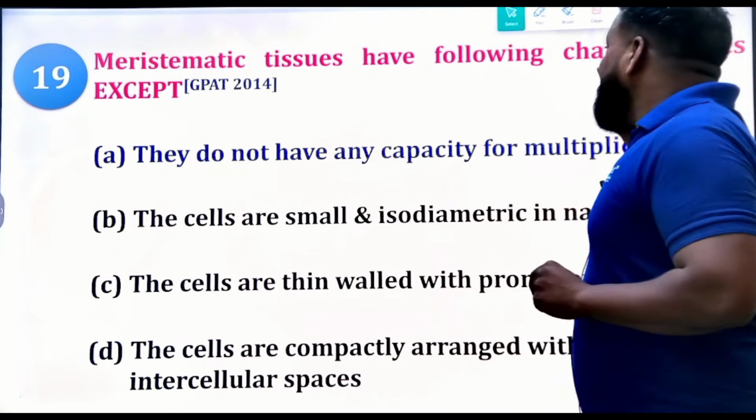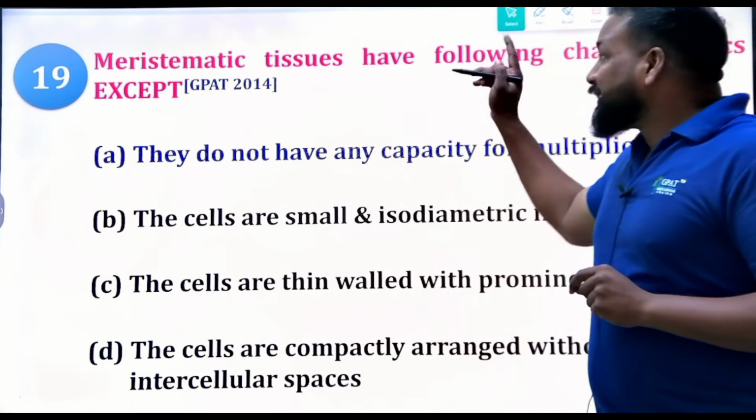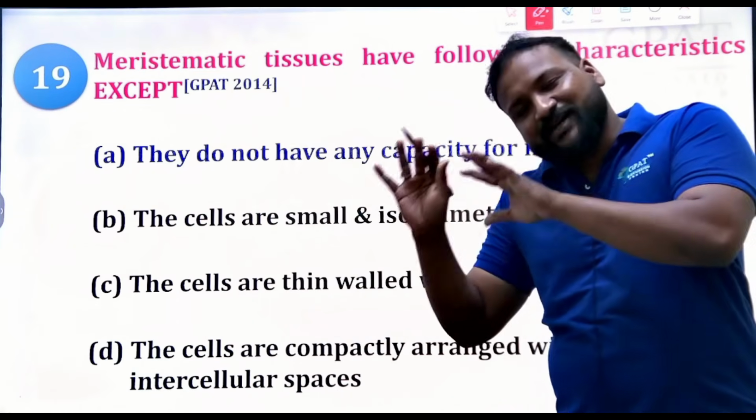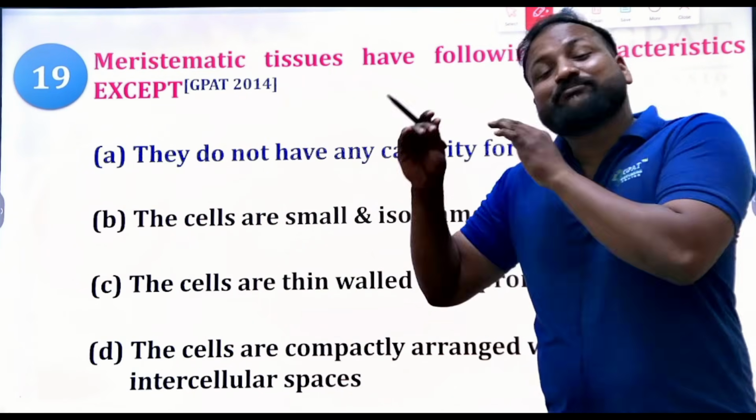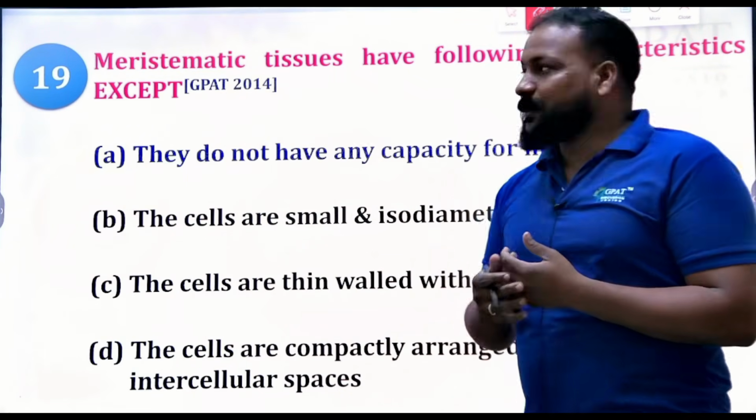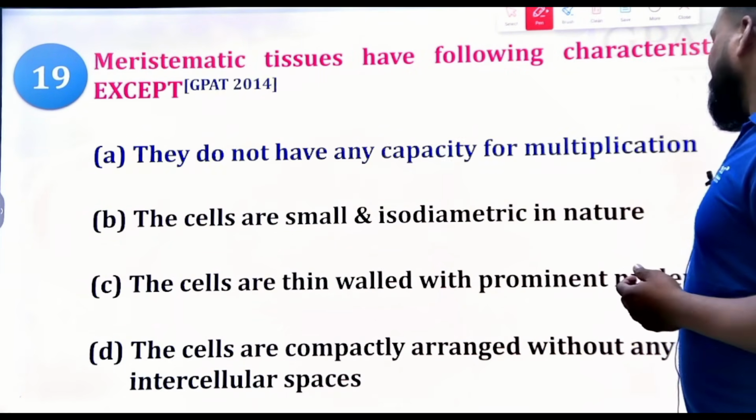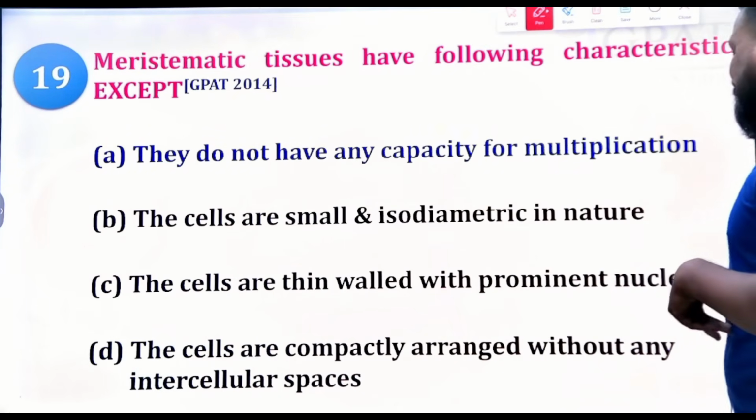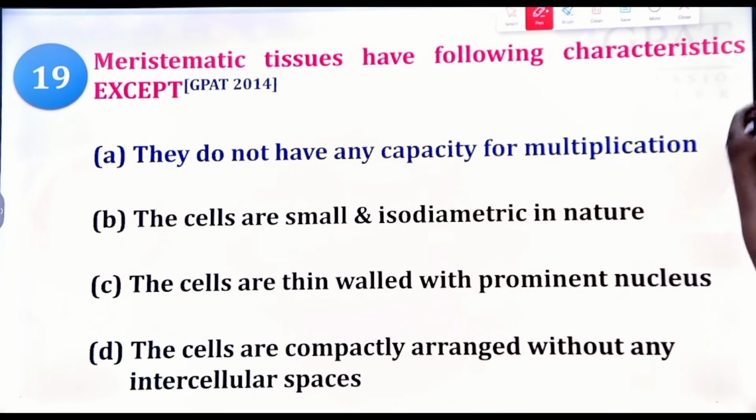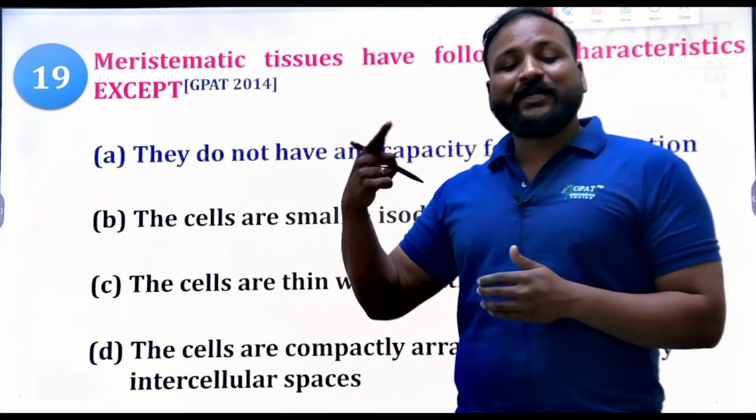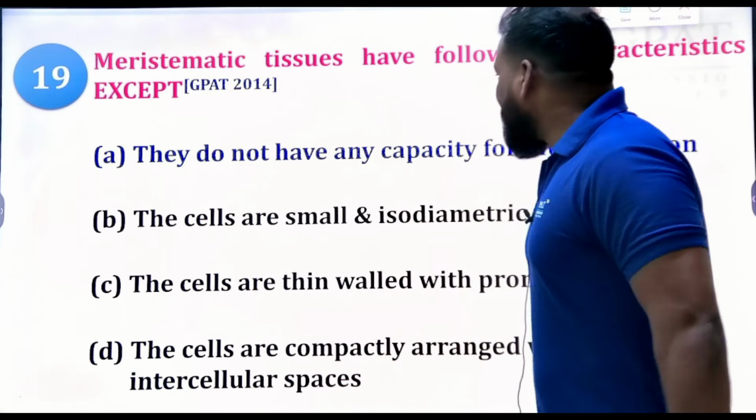Sorry, they are asking about the following characteristics of meristematic tissues except. Meristematic means they multiply. Meristematic cell means they multiply. Clear? The cells are small and isodiametric in nature. The cells are thin walled with a prominent nucleus. The cells are compactly arranged without any intercellular spaces. Except this one, all the statements are true. Yes, the meristematic tissues can multiply. M for meristematic tissue and M for multiply. And yes, now